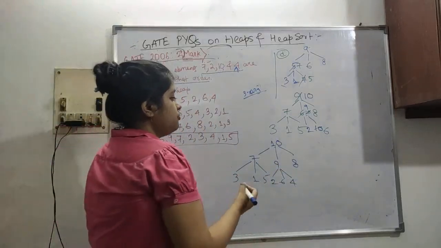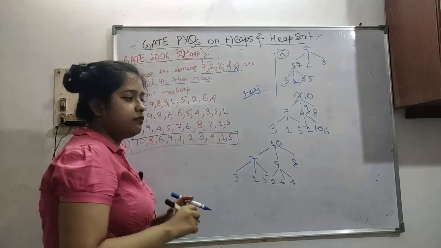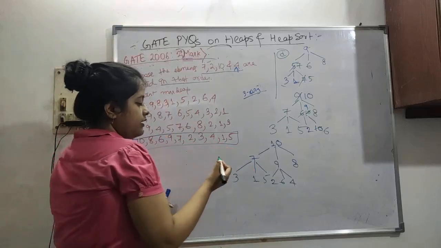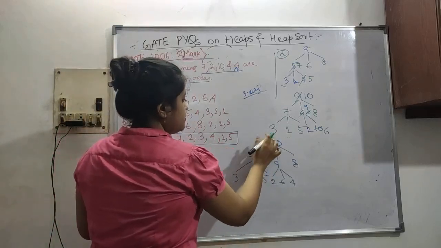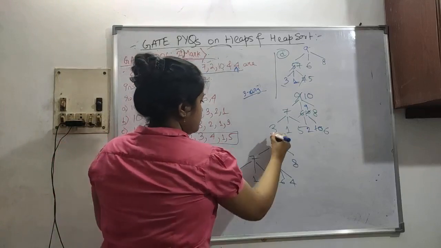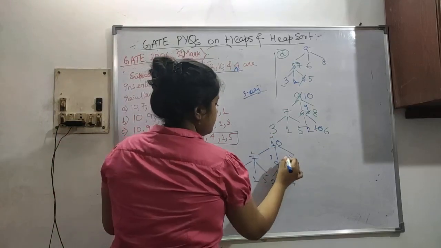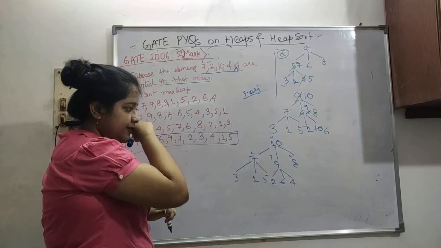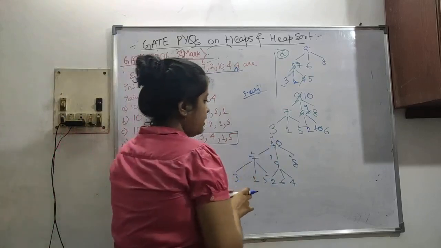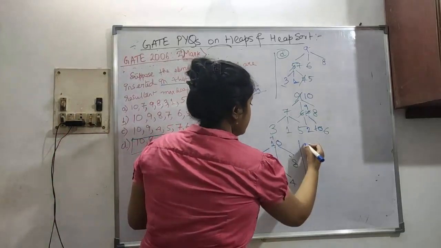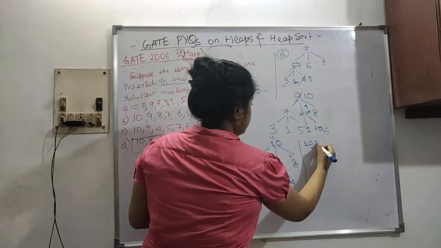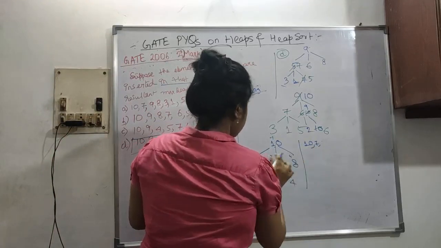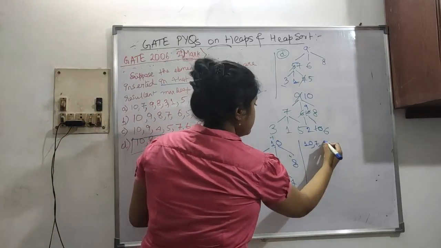So now we have to find out the array. The array is basically just the indices like this: this is 1, this is 2, this is 3, 4, like this. But I suggest you write down the array so that you don't miss something. So 10, then 7, then 9. These are the array indices.